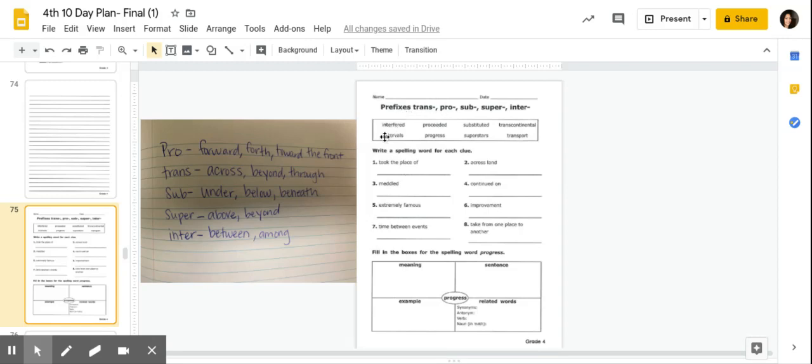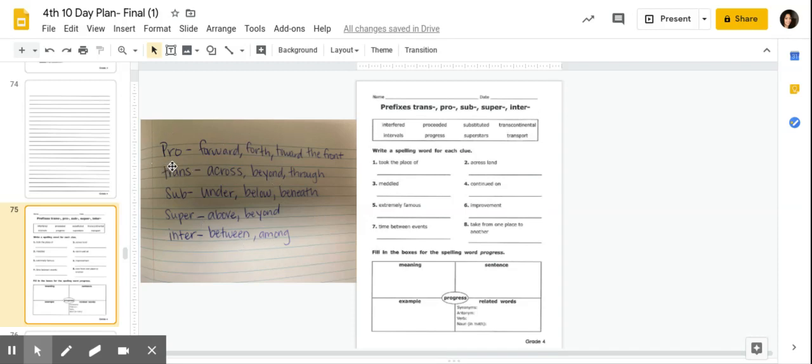And so you have a list of words here in this word bank, and you're going to write a spelling word for each clue. So, took the place of, and then you need to figure out which one of these words in the word bank would go in there. I would go through and find the ones that you know first, and then go through and try to figure out the ones that are a little bit more difficult. Again, use this to help you.